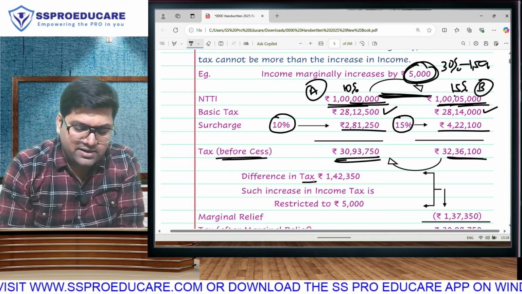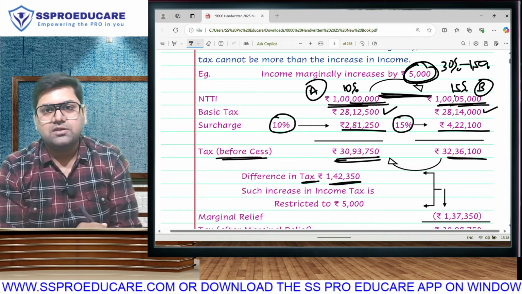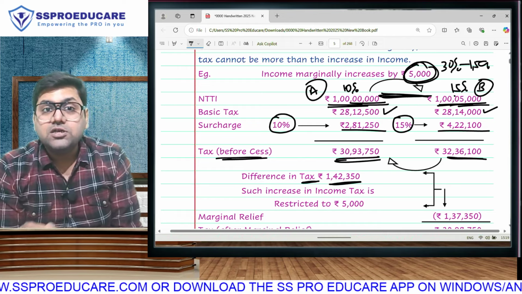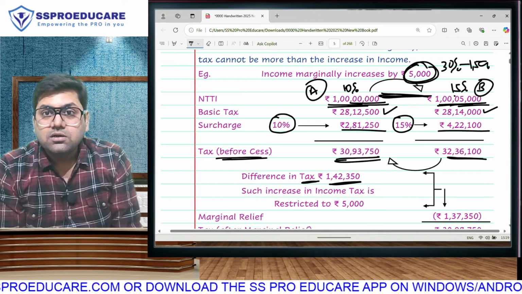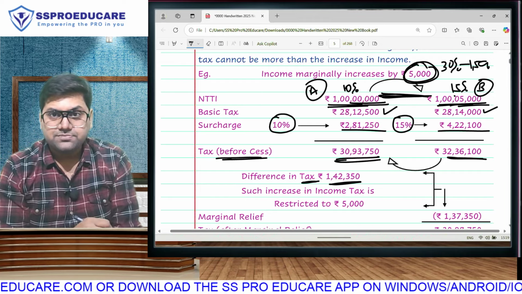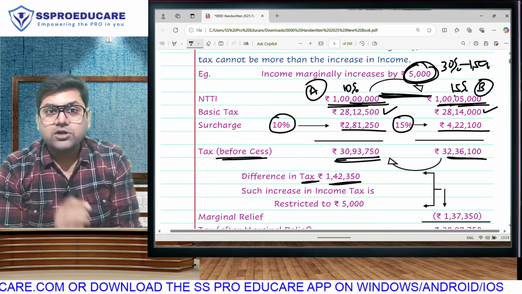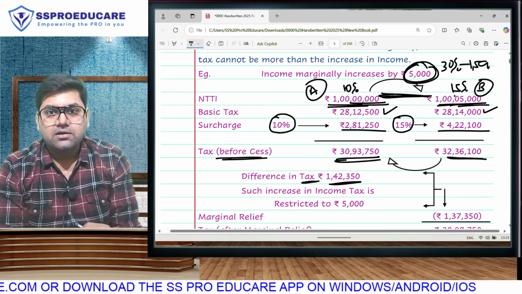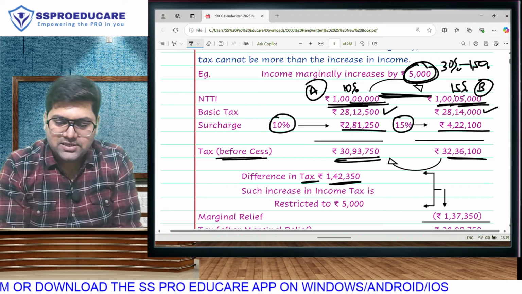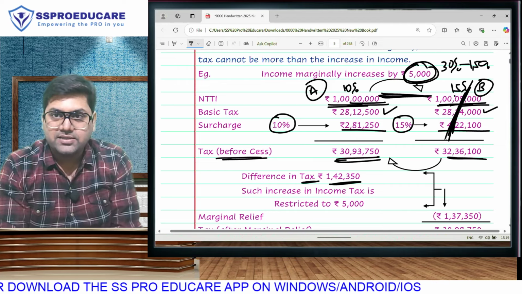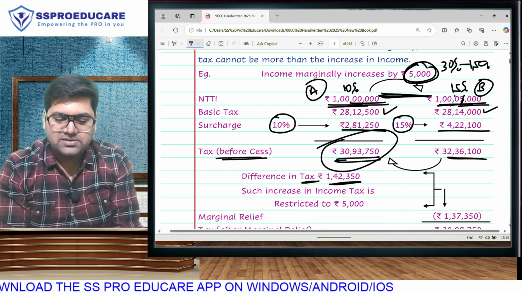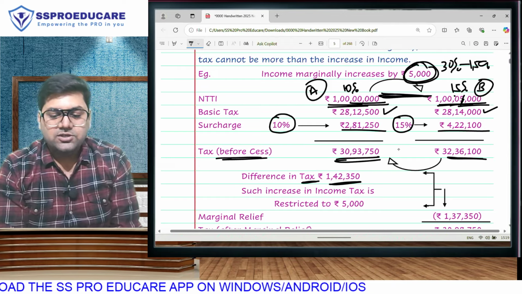But the difference in their tax is coming to 1,42,350 rupees. Difference in income is only 5,000 and difference in tax is 1,42,350. If I just conceal this 5,000 income, I don't declare this 5,000, then my tax will be same as this guy. That is stupid.